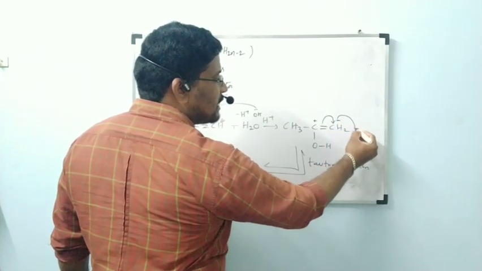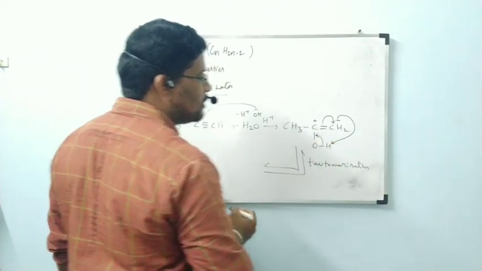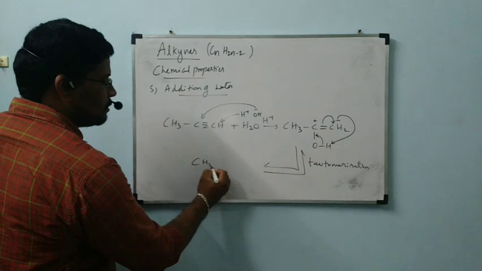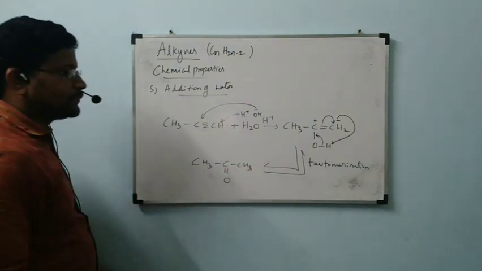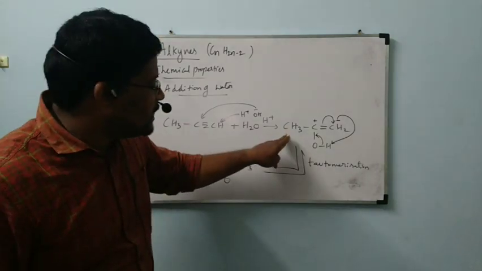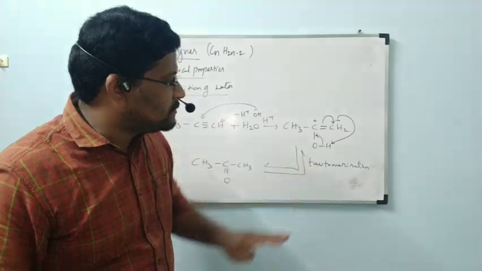This C minus will attack this H plus. At that time, the double bond is shifted, giving CH3C double bond CH2 single bond OH.